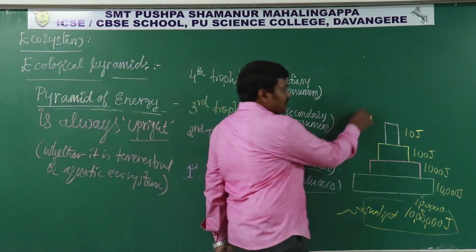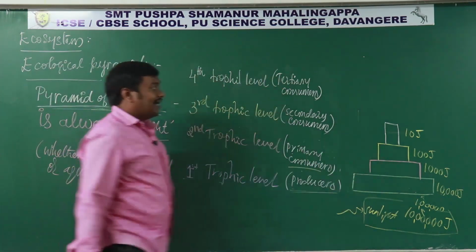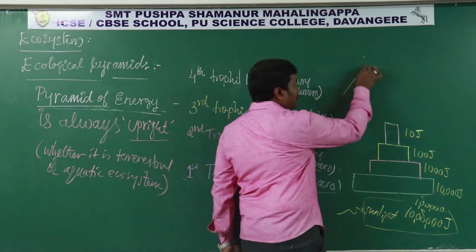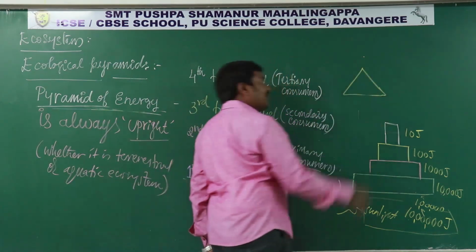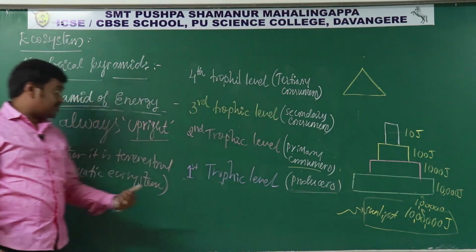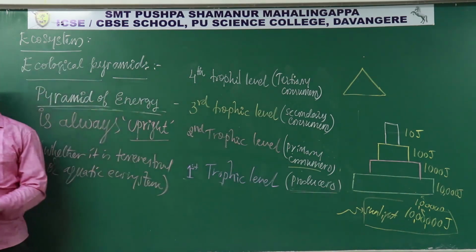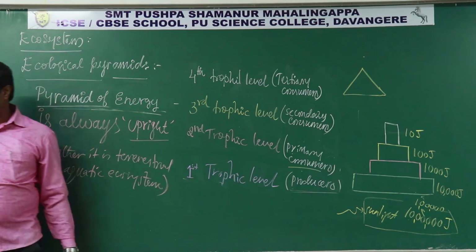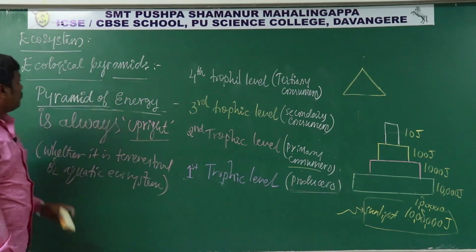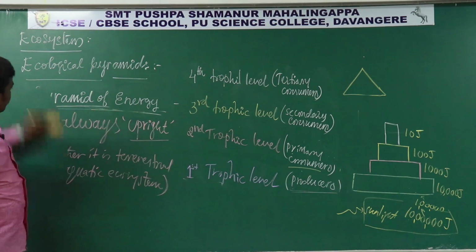So this is how the pyramid of energy is there, and it is always upright with a broader base. Whatever kind of system it is, whether it is an aquatic system or a terrestrial system, it is always upright. So this is about the ecological pyramids.